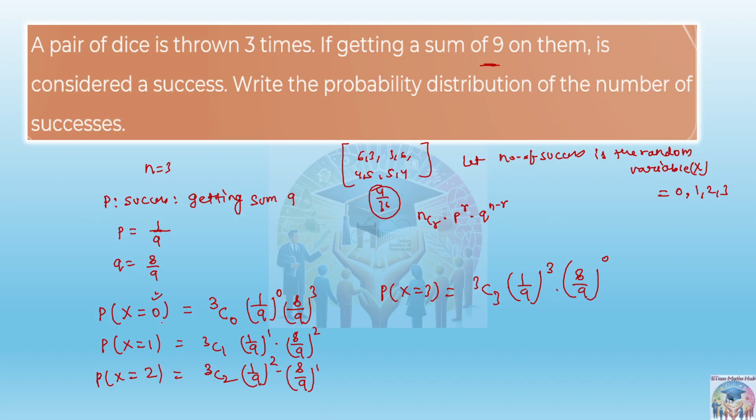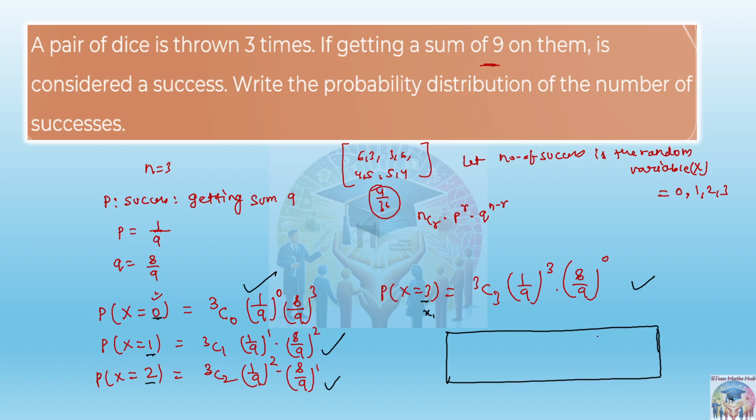So these are the small x1 values: 0, 1, 2, 3, which we were discussing just on the previous page. These 0, 1, 2 and 3 are the small x1, x2, x3 values, that is, the values of the random variable, and these are the associated probabilities. When you write them along with this, you will get the probability distribution. After this you can just draw a table.